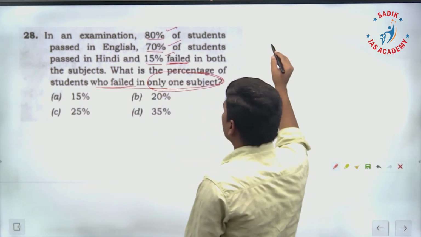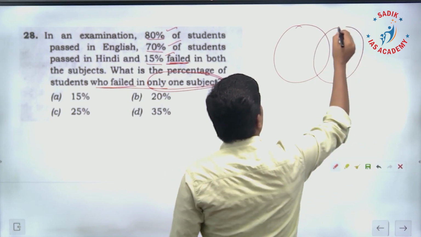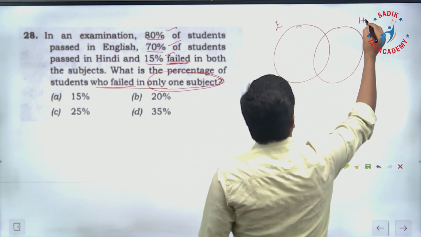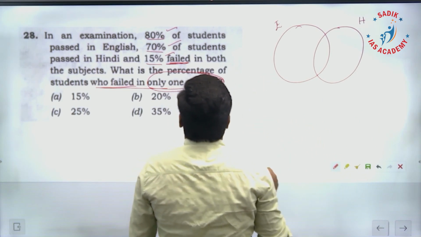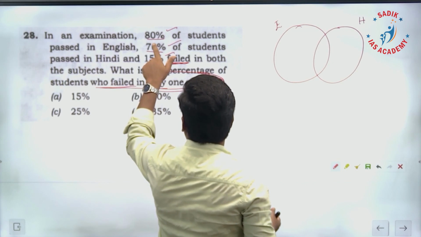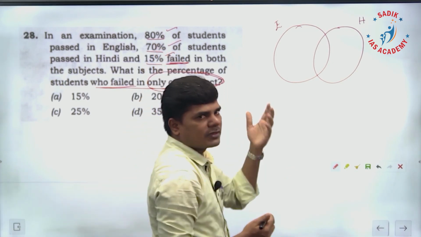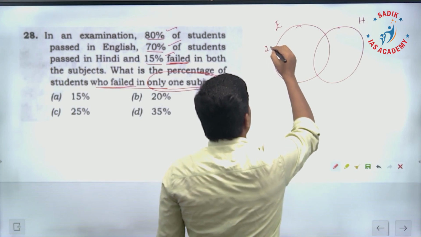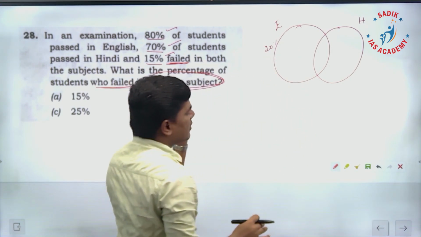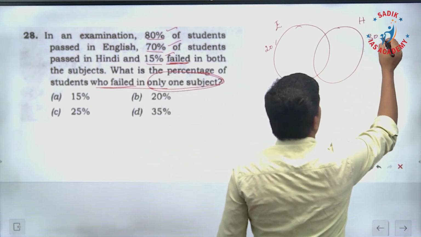Therefore, I will find it in a simple way, going with the Venn diagram. So here it is English, here it is Hindi. Okay, I'll count only the fail. See, 80% of students passed in English means the remaining 20% are going to be failed in English. Next, 70% of students passed in Hindi means the remaining 30% are going to be failed in Hindi, 30% failed in Hindi.